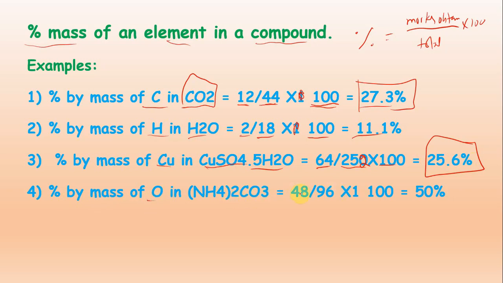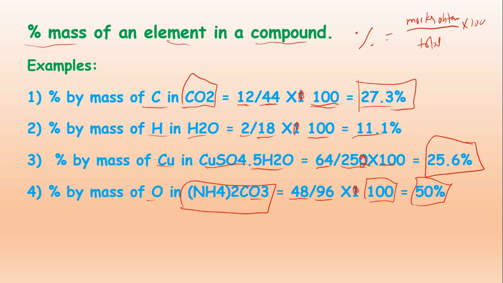Then percentage by mass of oxygen in ammonium carbonate. So what is the percentage of the oxygen? Oxygen 3, 16 multiplied by 3, 48. Then total mass of this compound will be 96, and then multiply by 100. So we will get the answer, that is 50 percentage. So this is the way. This is a very important topic and very easy, how to calculate the percentage by mass of an element in a compound. It is very easy.